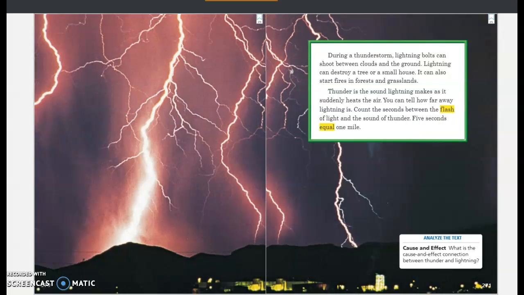During a thunderstorm, lightning bolts can shoot between clouds and the ground. Lightning can destroy a tree or a small house. It can also start fires in forests and grasslands. Thunder is the sound lightning makes as it suddenly heats the air. You can tell how far away lightning is. Count the seconds between the flash of light and the sound of thunder. 5 seconds equal 1 mile. Cause and effect. What is the cause and effect connection between thunder and lightning?